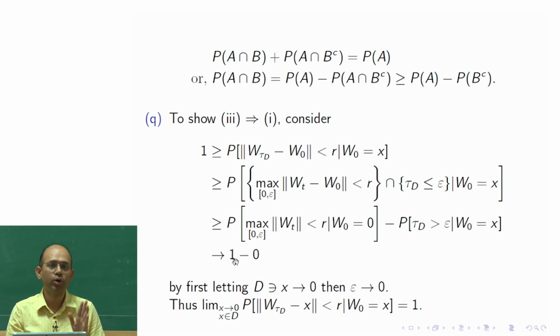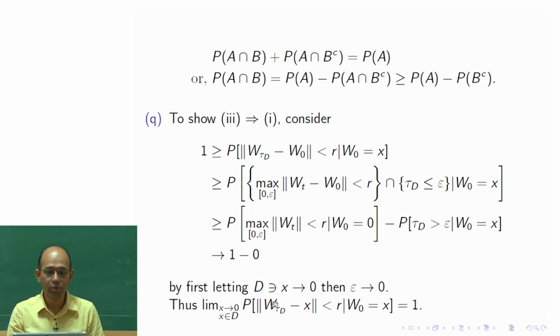So this is true for all positive r. By first letting x tends to 0 and then epsilon tends to 0, we get that this probability, where r is fixed and x tends to 0, is between 1 and 1. So this limit goes to 1. Instead of writing w0 I am writing x here, because it is given that w0 is equal to x.